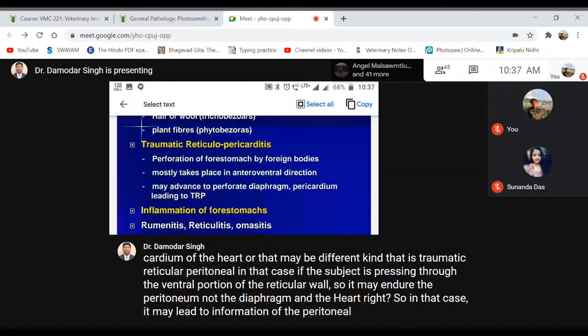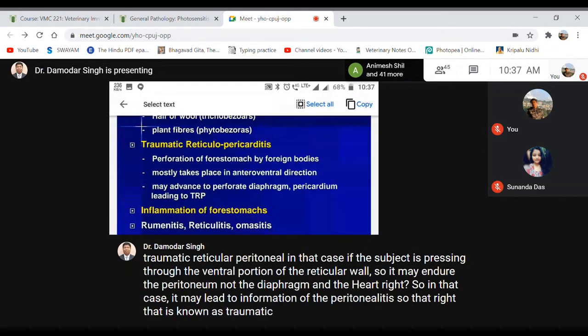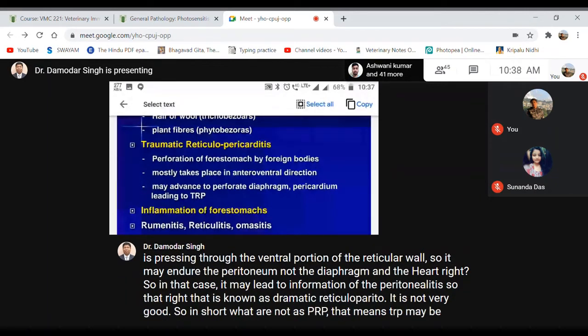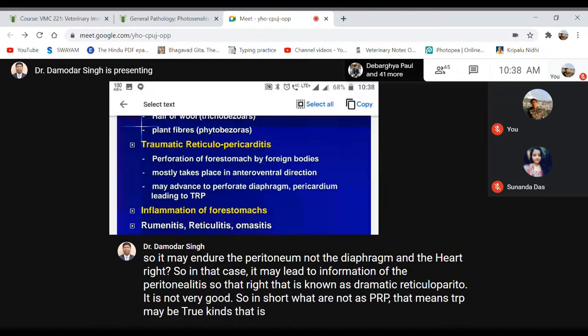So that is known as traumatic reticuloperitonitis, not pericarditis. In short, both are known as TRP. That means TRP may be of two kinds: one is traumatic reticulopericarditis, another is traumatic reticuloperitonitis, right?